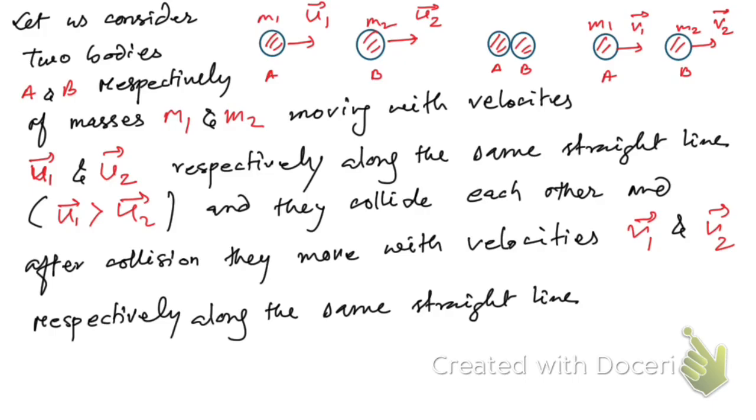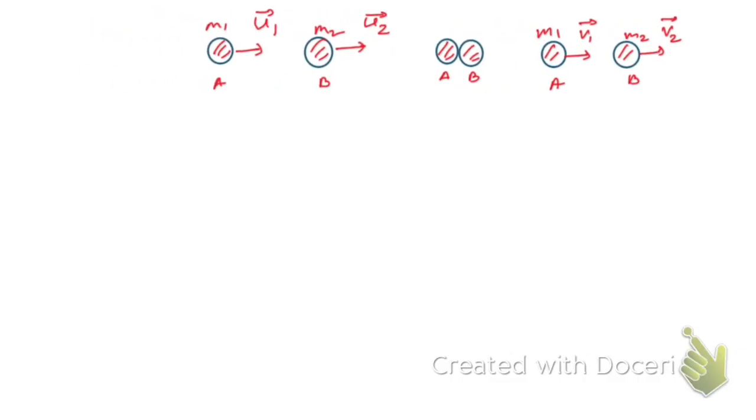Now let me copy the figure and take a new slide. Pause the video and note all these things that I have considered. Now let me paste the diagram here. This is the diagram. This is before collision, and during collision, and after collision. After collision they are moving with velocities v1 and v2.